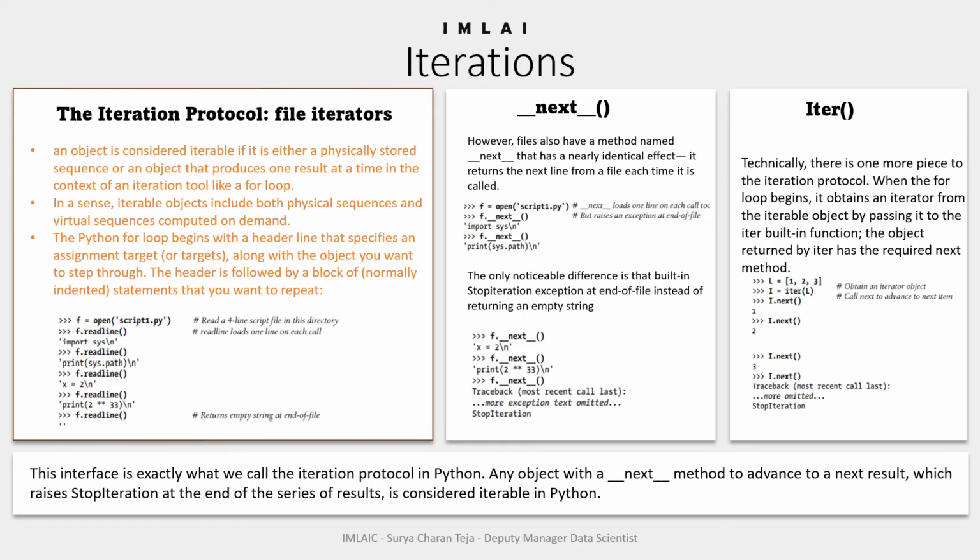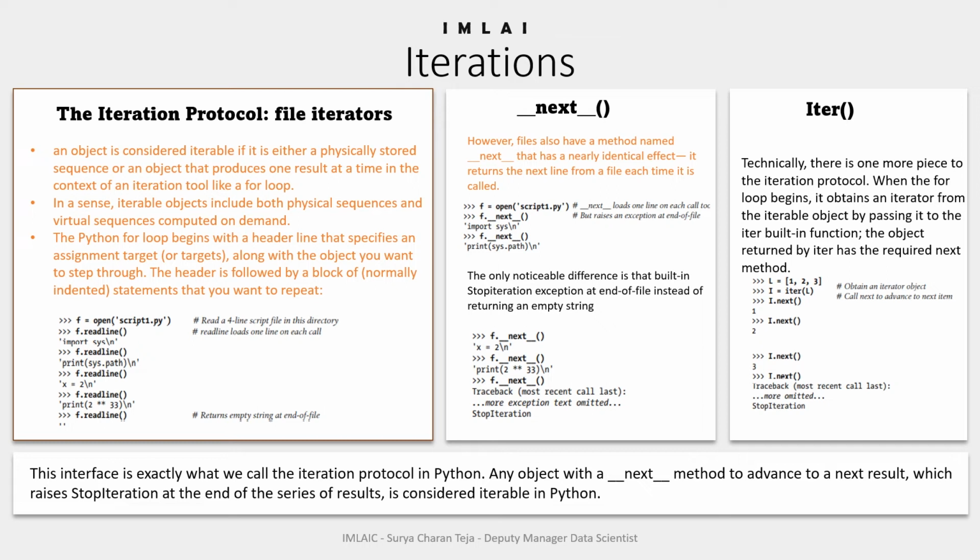Now we are very much clear with the subtle differences between what is an iterator and what is an iterable, and the iteration protocol. Now we will try to get the same result using a simple example.